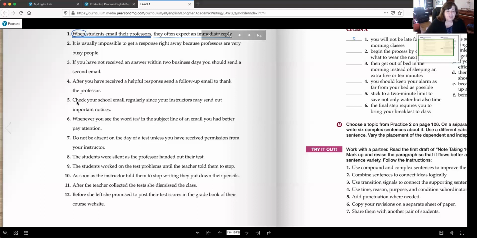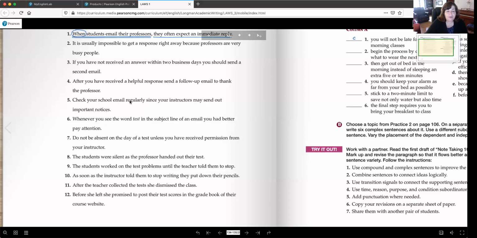Let's look at number 5. Check your school email regularly since your instructors may send out important notices. Let's try the way I suggested. If you look for the subordinator first, and if you needed help from the page before, I said look at the page before, it will help you with the words. Here is the subordinator, it's the word since, so that should be circled. And remember that this word will begin the dependent part. Since your instructors may send out important notices, that's the dependent part. So starting with the word since, you need 2 lines under that, starting with since, ending with notices.